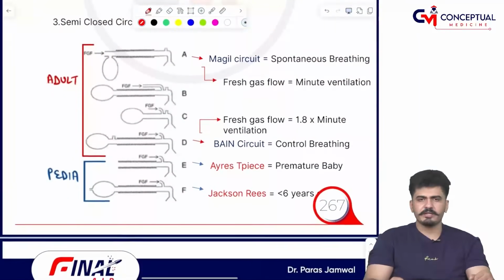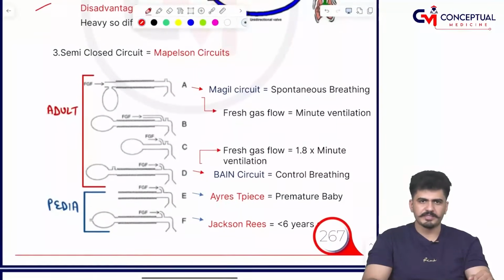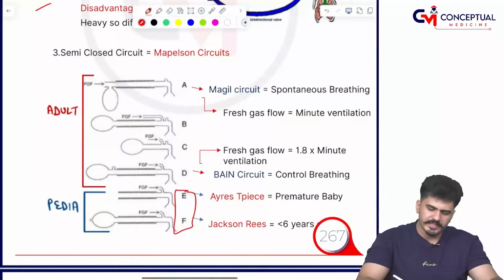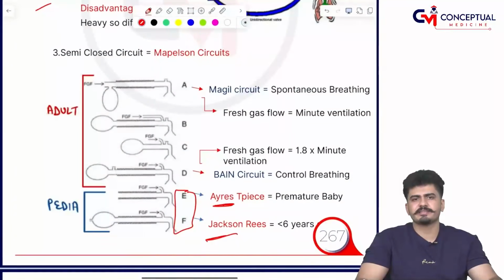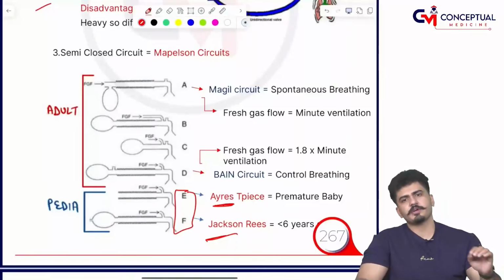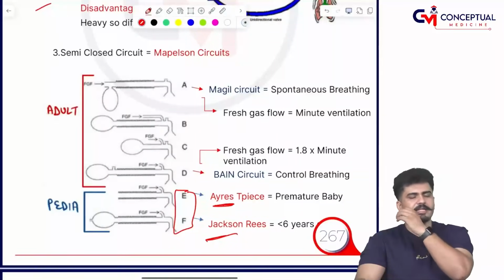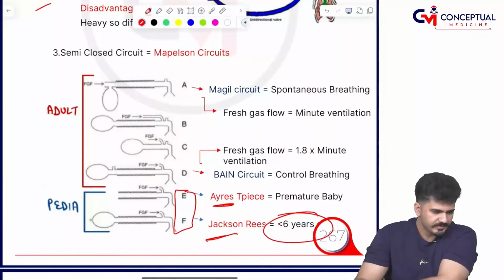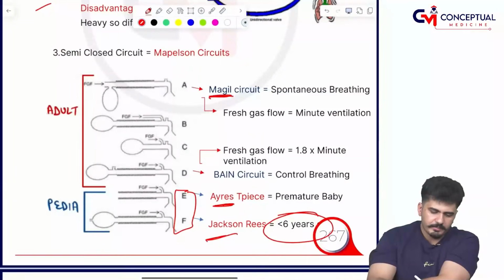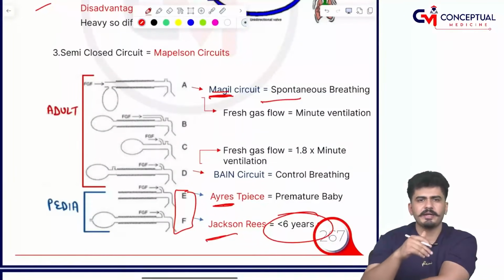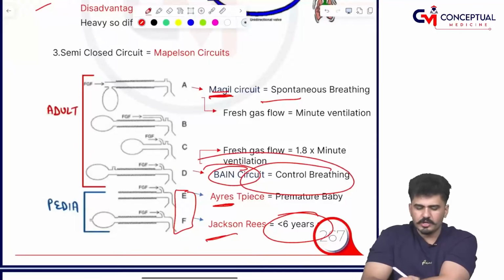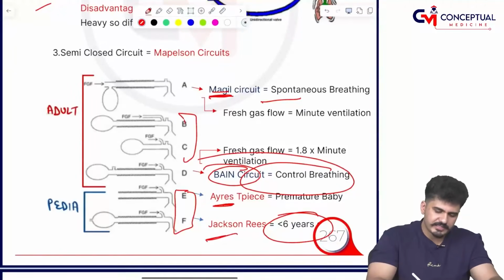Now semi-closed circuits, which are Mapleson circuits A, B, C, D, E, F, in which E and F are for the pediatric age group. In this, Ayre's T-piece and Jackson-Rees are there. Ayre's T-piece is for the premature baby and Jackson-Rees is for babies less than 6 years. Okay? Now Magill circuit is for spontaneous ventilation. Bain circuit is for controlled ventilation. Rest are not used.